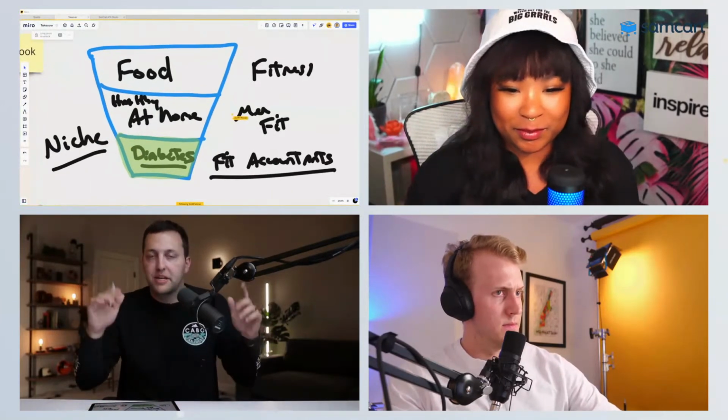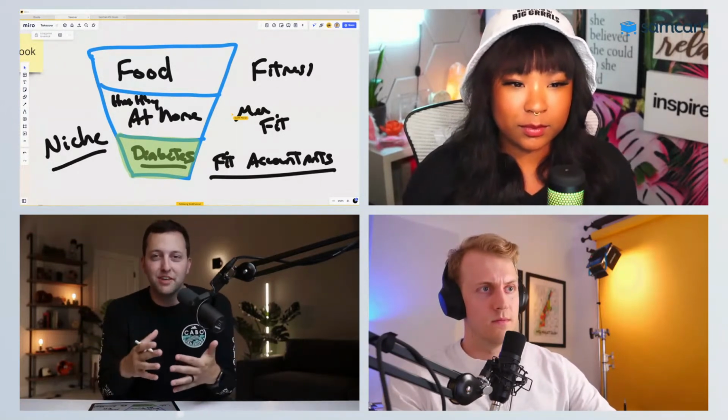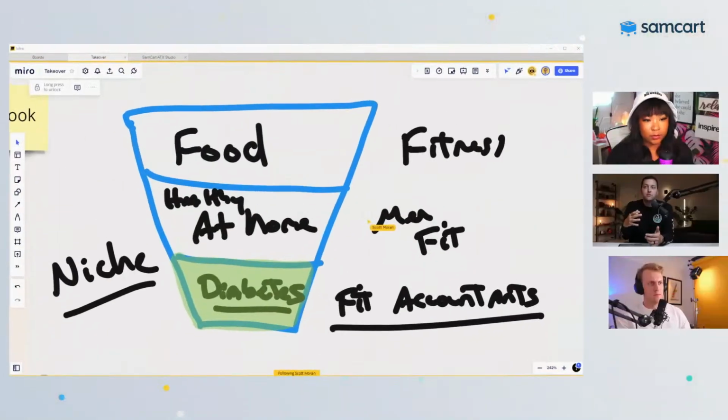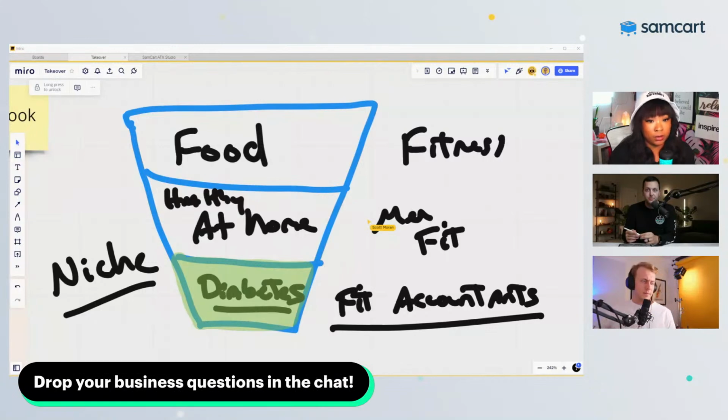A lot of people, when they get to this diagram that I'll focus in on a little bit again, up above my head here, think, I don't want to get too specific because there's not enough juice in the squeeze when we get too specific. But we just talked about, look how big Mila's audience is. Look how fast she's grown. Taylor, when did she really kick into what she's doing now? I know she started around 2016, but I came across her in 2018, and she already had a pretty large audience by that point.